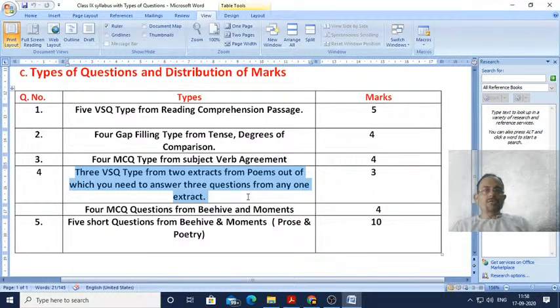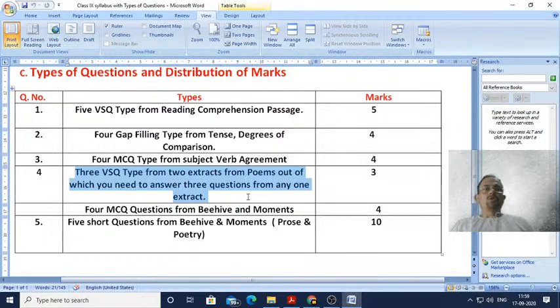Therefore a total of 3 marks will be given from each extract. Okay, that is what question number 4 is all about.